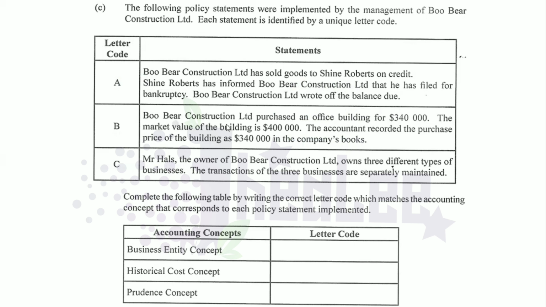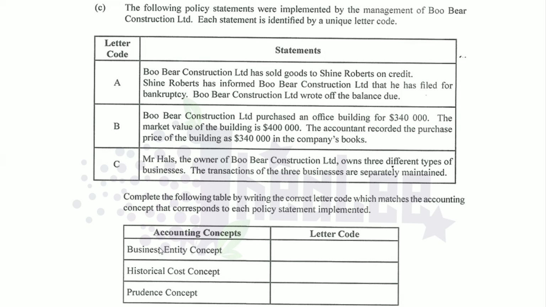B. Bookkeeper Construction Limited purchased an office building for $340,000. The market value of the building is $400,000. The accountant recorded the purchase price of the building as $340,000 in the company's books. C. Mr. Alls, the owner of Bookkeeper Construction Limited, owns 3 different types of businesses. The transactions of the 3 businesses are separately maintained. Now you're required to complete the following table by writing the correct letter code which matches the accounting concept that corresponds to each policy statement implemented.